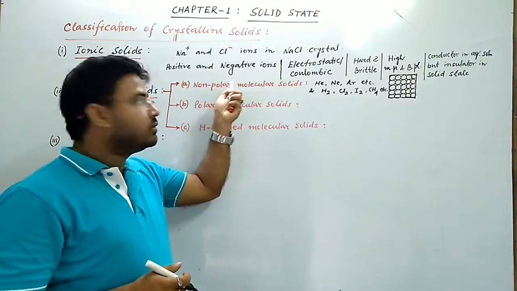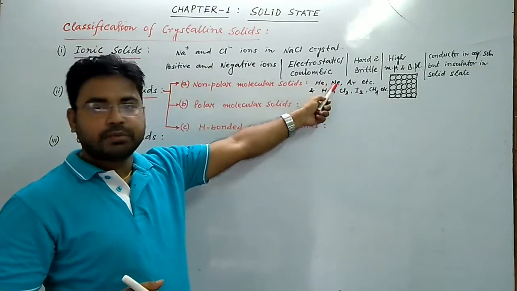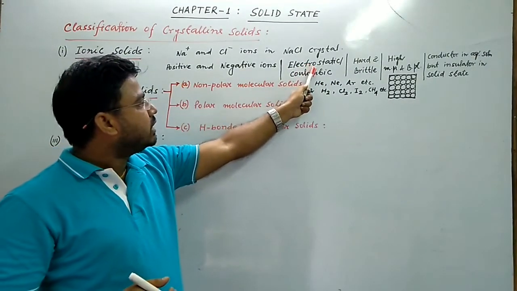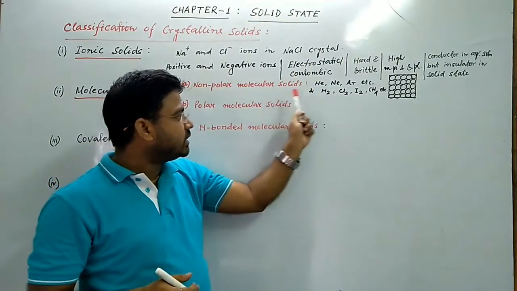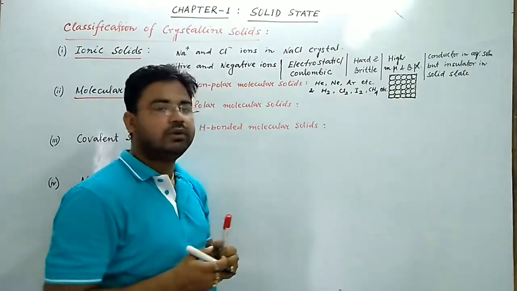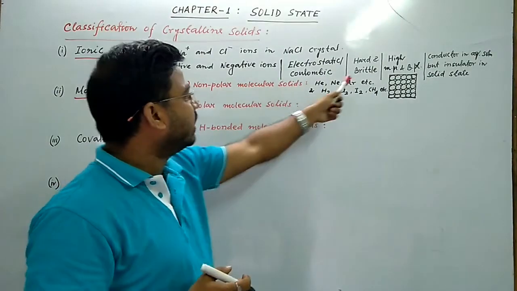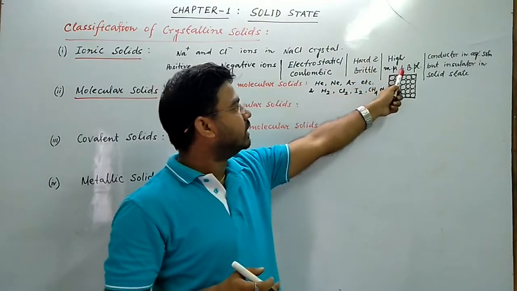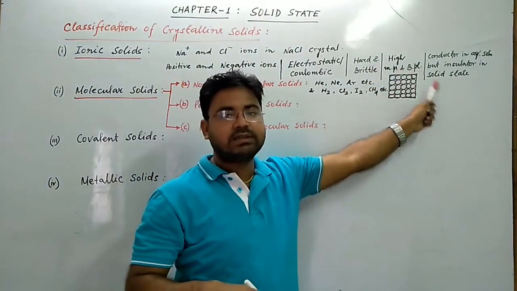In this type of solid, what are the constituent particles? The constituent particles are either atoms of noble gases or non-polar molecules. What kind of force of attraction is there? In non-polar molecular solid, the force of attraction is a very weak force of attraction, that is London force or dispersion force. They are soft. Non-polar molecular solids are soft. Their melting and boiling points are very low. They act as insulators.